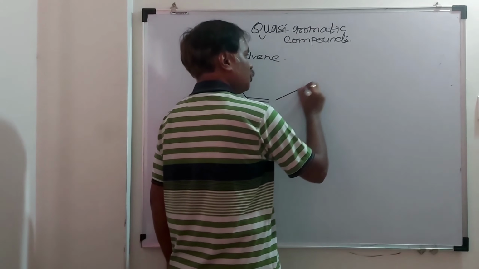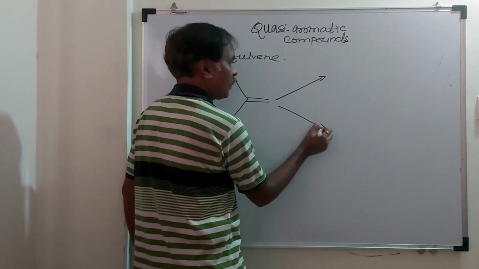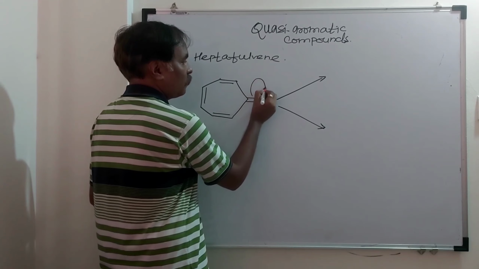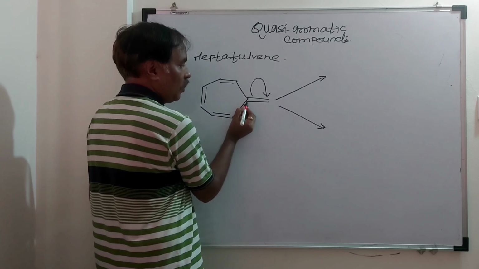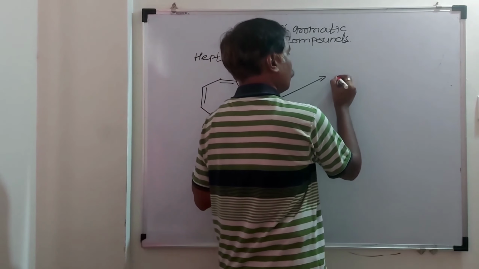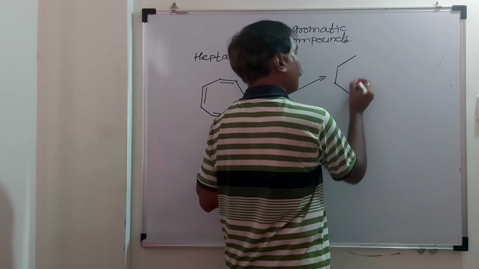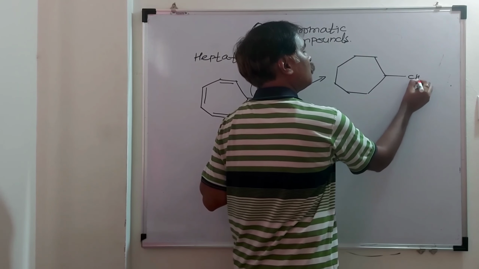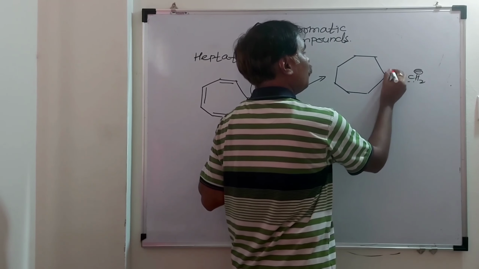Again different possibilities, two possibilities are there. Breaking a pi bond and shifting of electrons towards CH2, and this carbon will acquire positive charge and this carbon will acquire negative charge. Here it is the first possibility. CH2 minus, and here it will be positive charge.